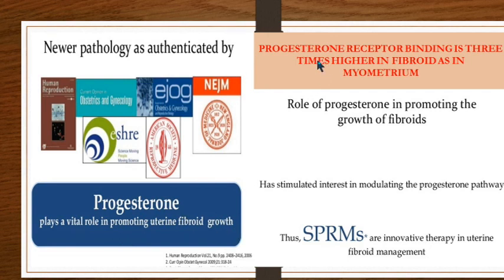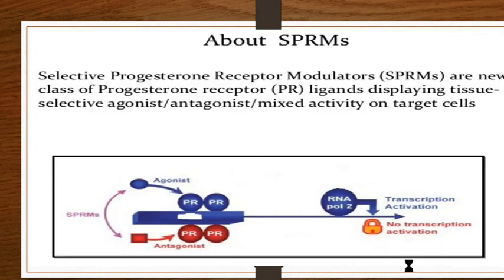And the progesterone receptor binding is 3 times higher in fibroid than in the myometrium. So hence progesterone has a role in promoting the growth of fibroids. So what can we do here? This stimulated interest in modulating the progesterone pathway, and then came into existence the SPRMs, that is selective progesterone receptor modulators. They are the innovative therapy in uterine fibroid management.